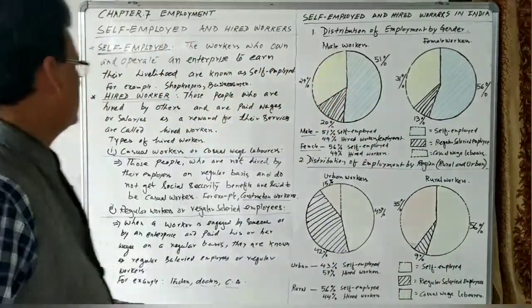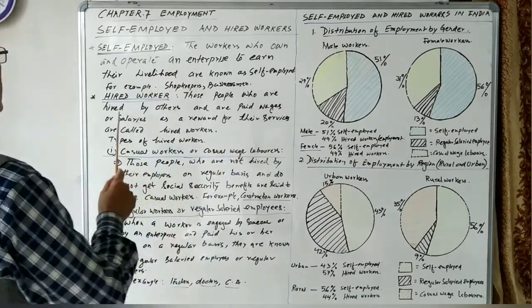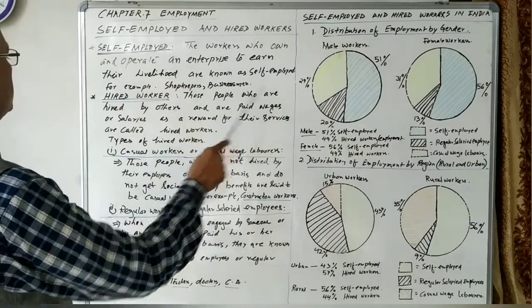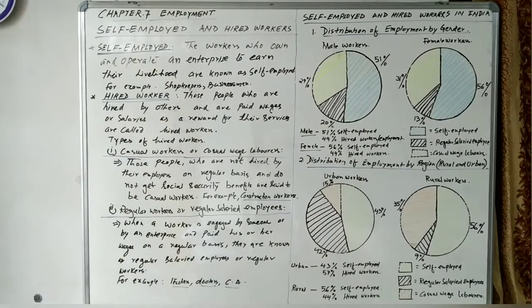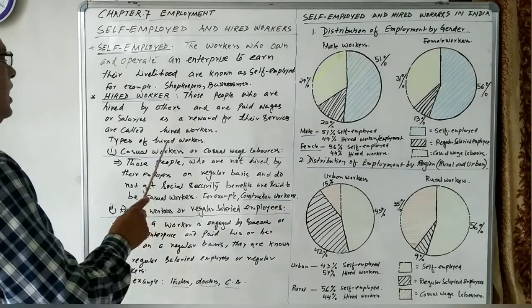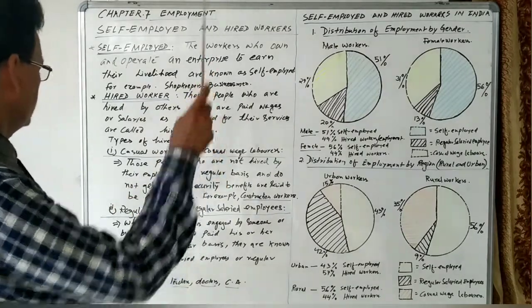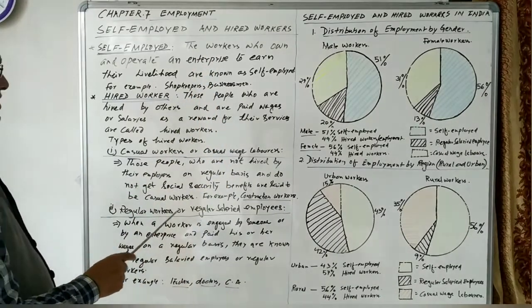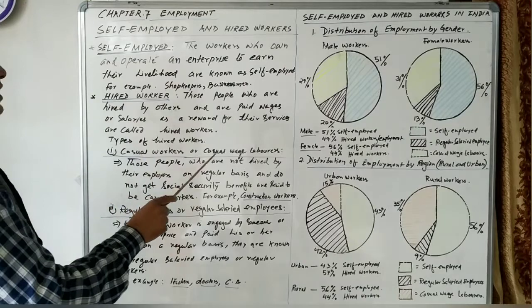The second category of workers is hired workers. Those people who are hired by others and are paid wages or salaries as a reward for their services are called hired workers. There are two types of hired workers. One is casual workers or casual wage laborers, and the second one is regular workers or regular salaried employees.